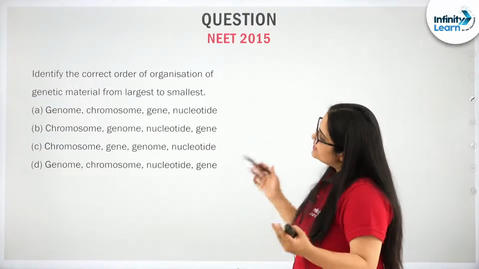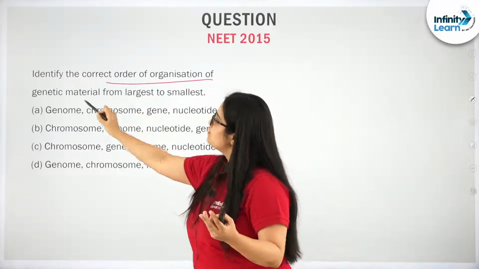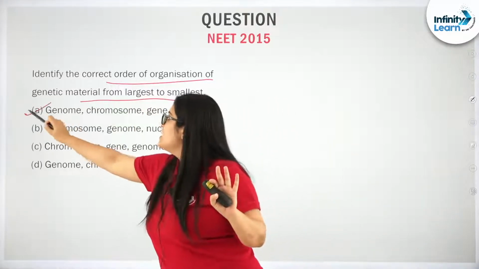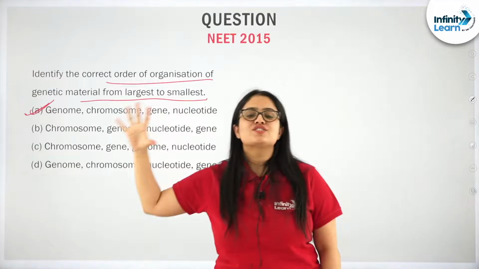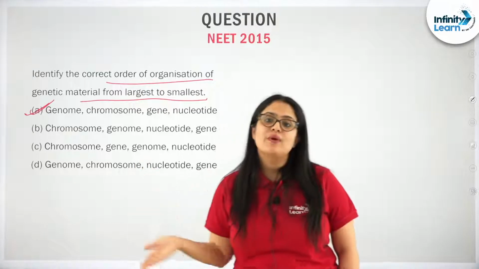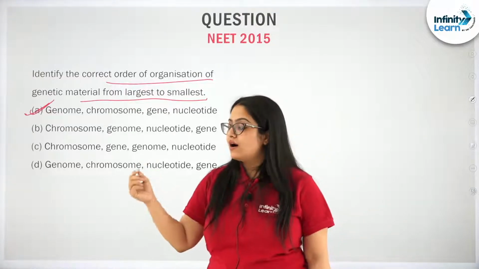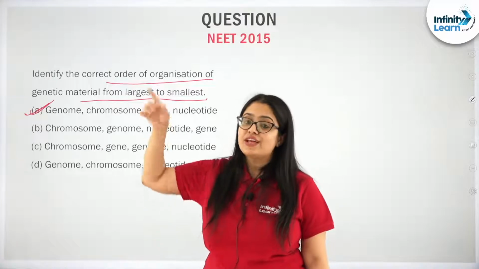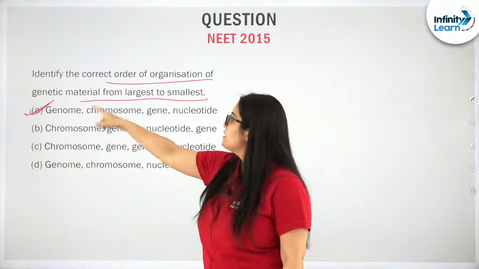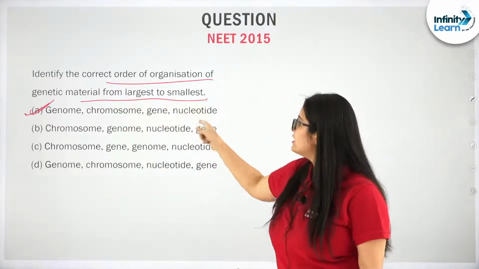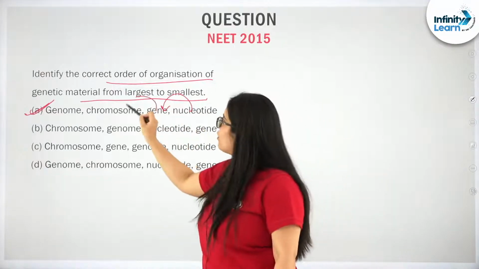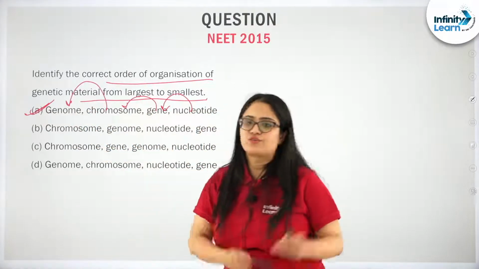Next. Identify the correct order of organization of genetic material from largest to smallest. Very simple. It will be the first one. How? The largest is the human genome. Remember, the number of nitrogen bases is 10 raised to the power 9. It is quite a large molecule, right? Then it comes to chromosome, then gene, then nucleotide. So, chromosomes are made up of genes, genes are made up of nucleotides, and the genome is the largest one.